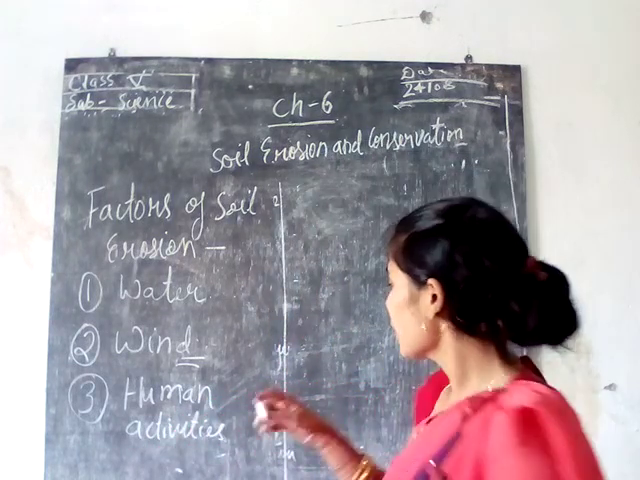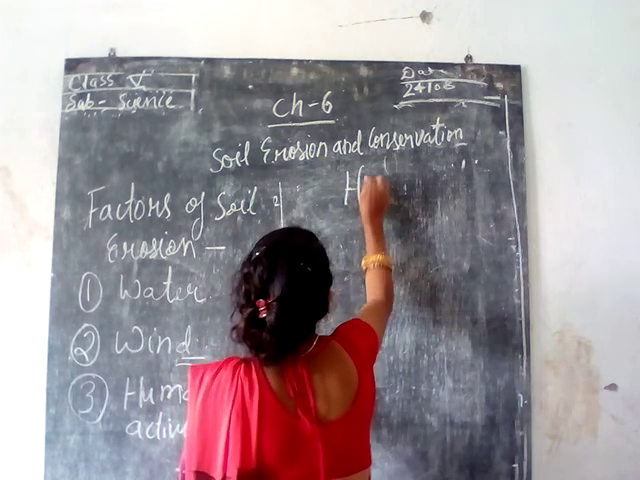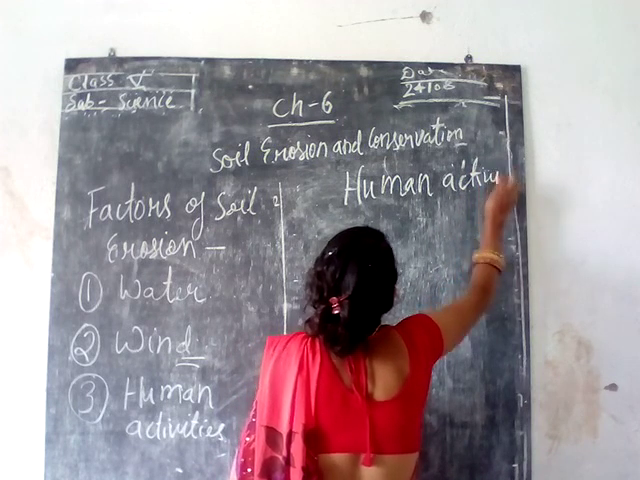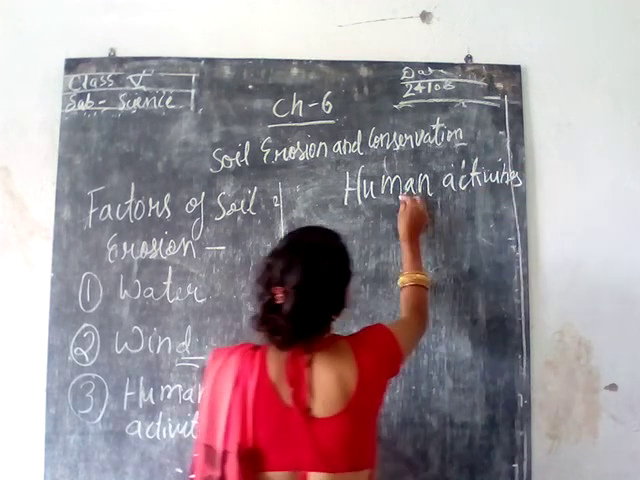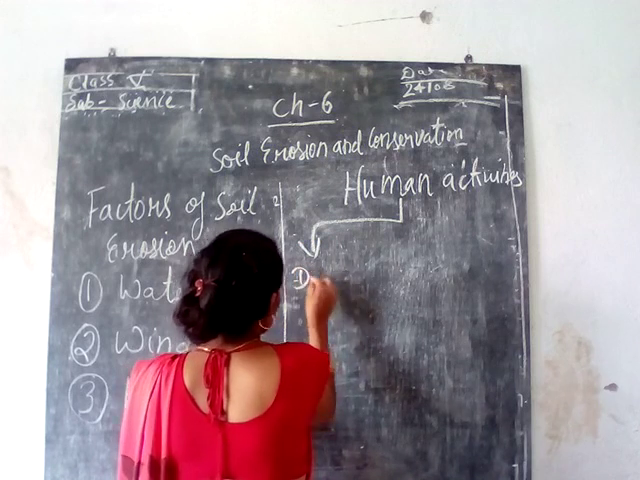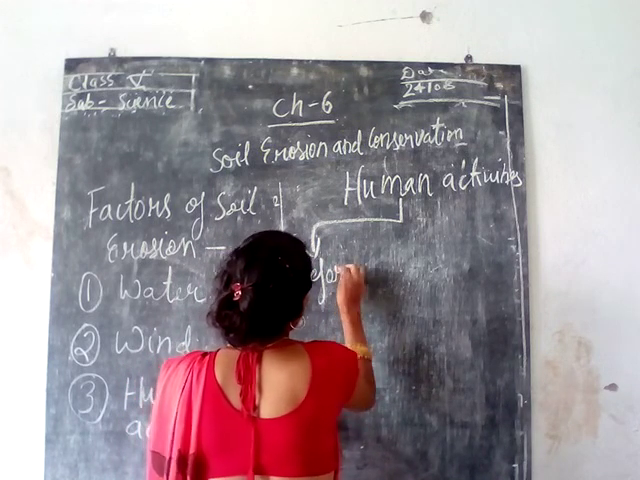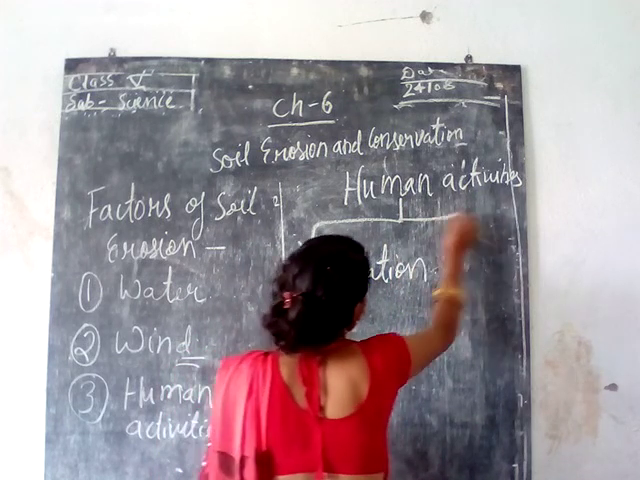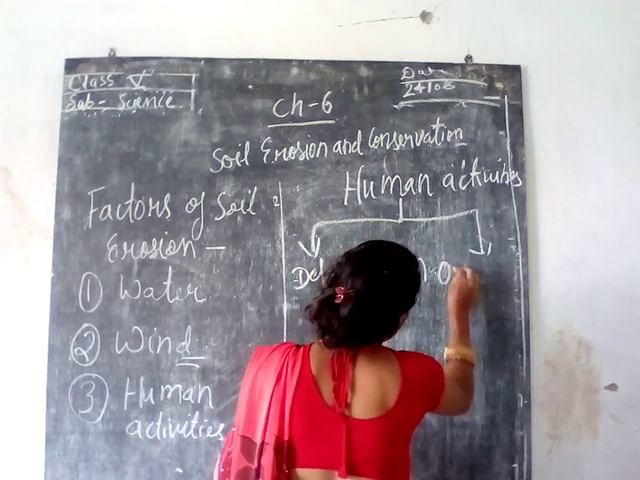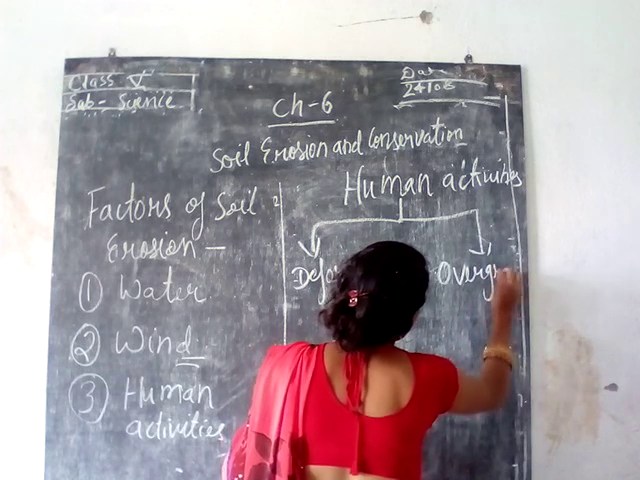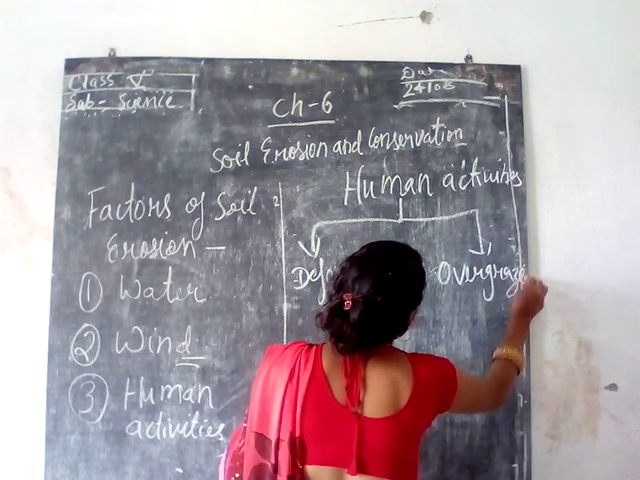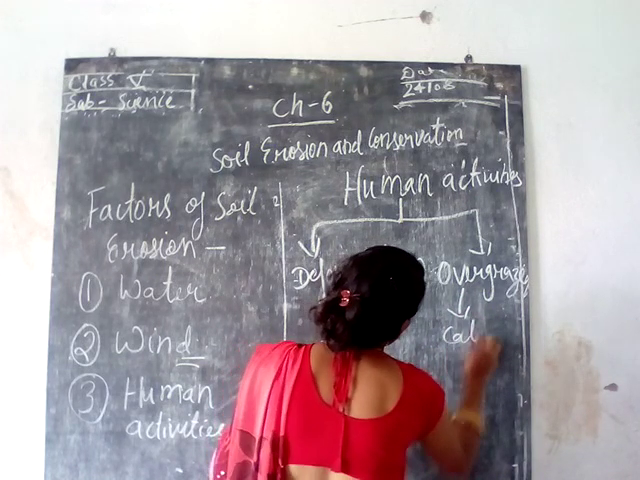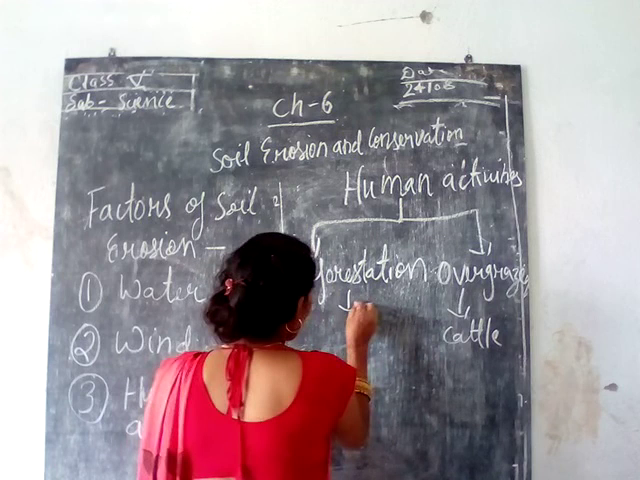So in human activities, soil erosion is caused by deforestation and overgrazing. Overgrazing is by cattle, and deforestation is the cutting down of trees.